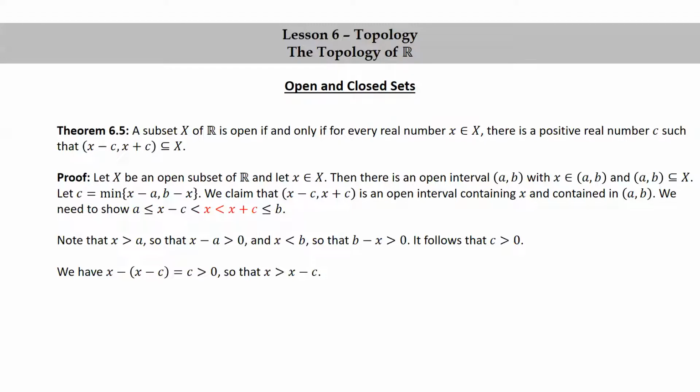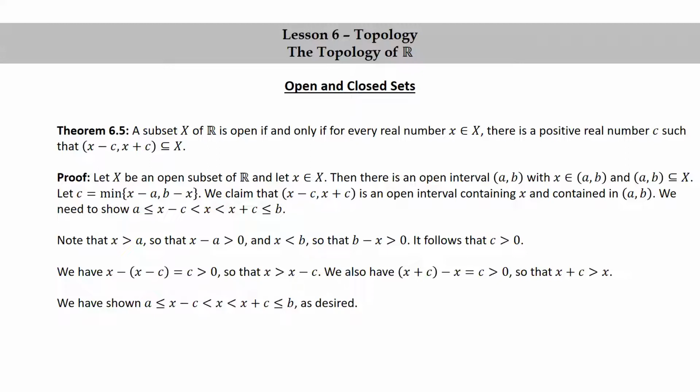And finally, we'll show that x is less than x plus c. We also have x plus c minus x is equal to c, which again is greater than 0, so that x plus c is greater than x. There, we showed it. Okay, so we've shown what we wanted. We've shown that a is less than or equal to x minus c, is less than x plus c, is less than or equal to b as desired.